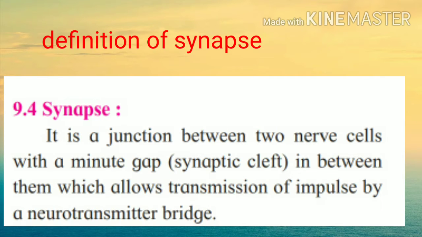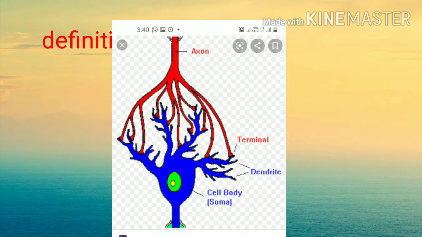A synapse is a junction between two nerve cells with a gap in between them, which allows the transmission of impulse by a neurotransmitter bridge. It is in the central nervous system. Synapse is a small gap at the end of a neuron that allows a signal to pass from one neuron to the next, and it is found mostly where a nerve cell connects with another nerve cell. It is one of the keys to brain function.